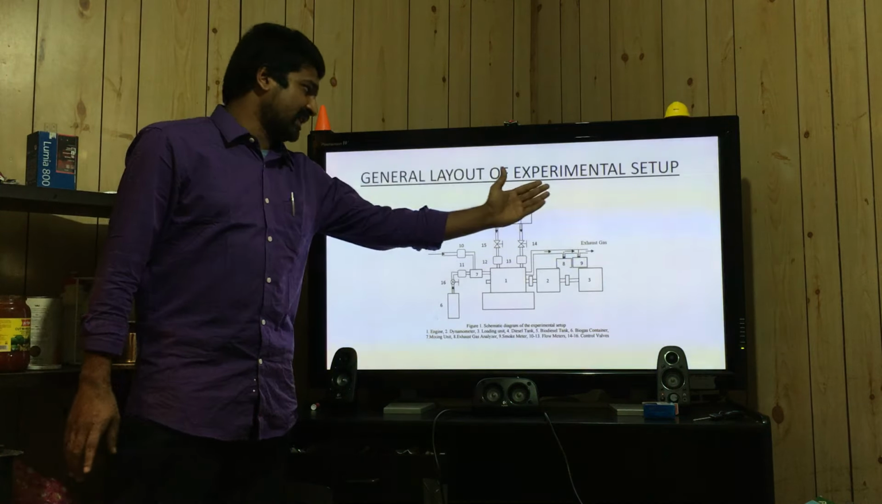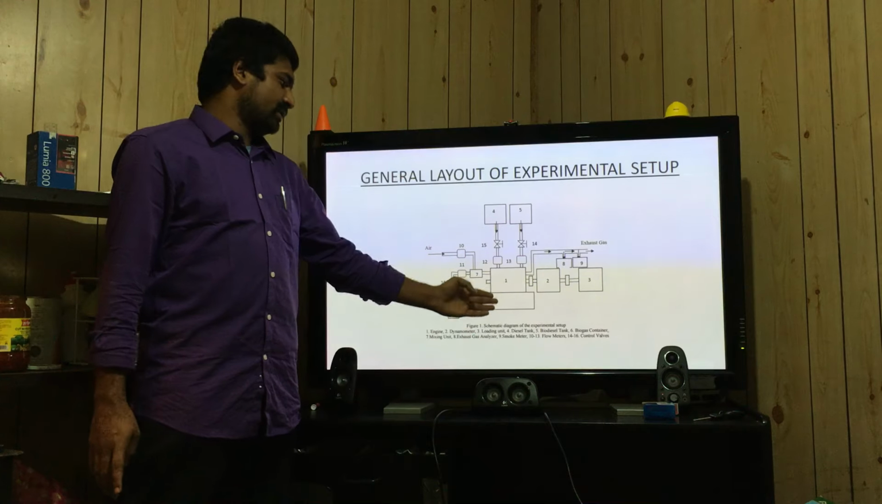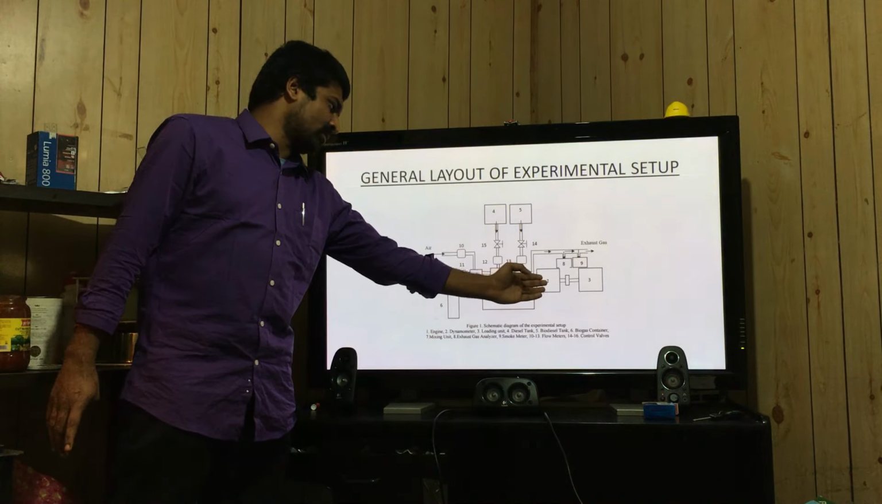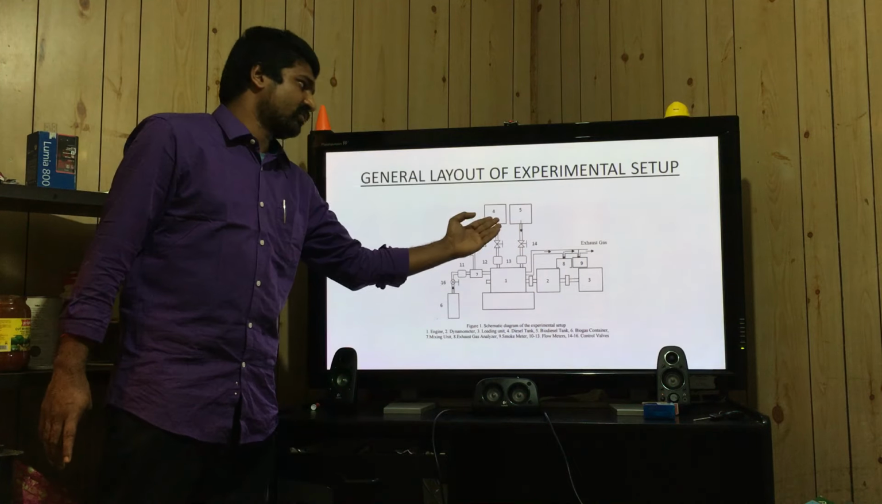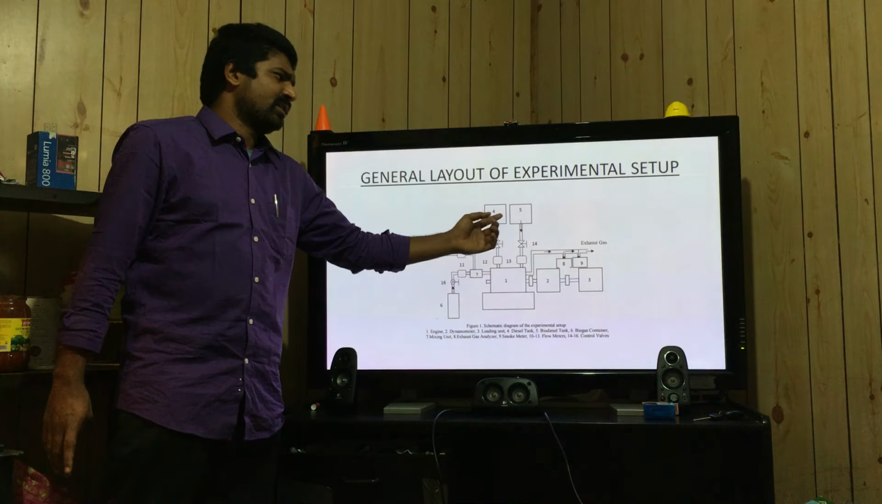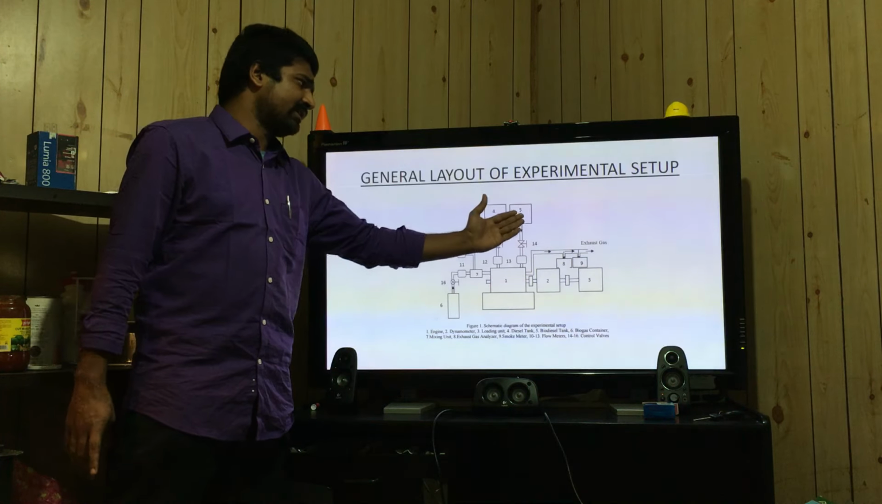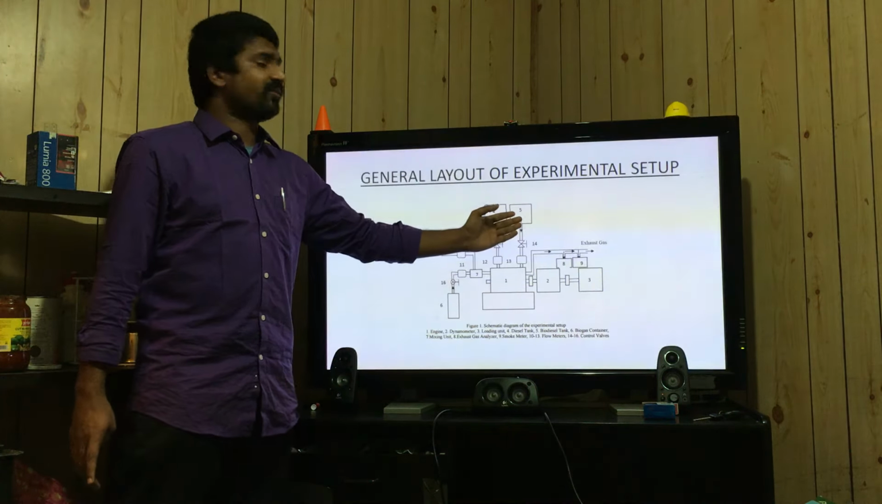It's a general layout of the experimental setup. We have the engine and the dynamometer. This is the loading unit. These are the fuel tanks: one is the alternate fuel tank, and the other is the pilot fuel tank.